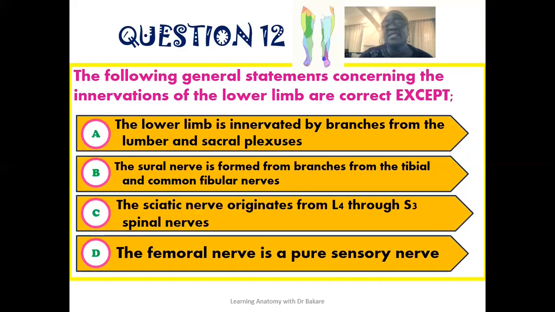The 12th question, the following general statements concerning the innervations of the lower limb are correct, except that the femoral nerve is a pure sensory nerve. The femoral nerve is not a pure sensory nerve. It exhibits both sensory and motor innervations. So this is the option that is incorrect.